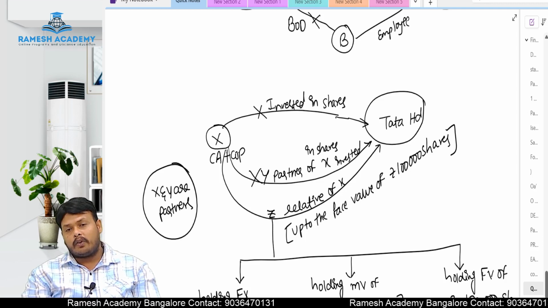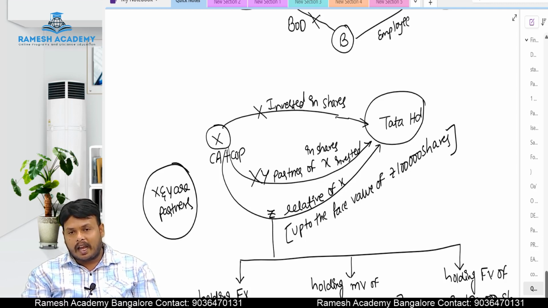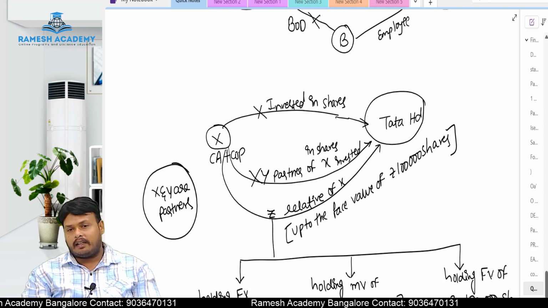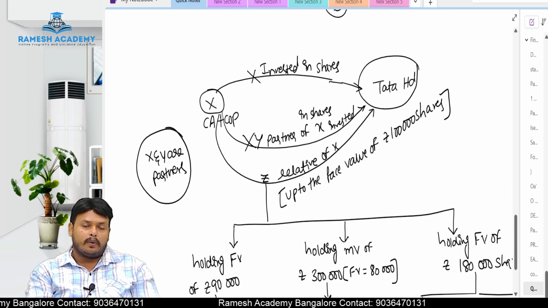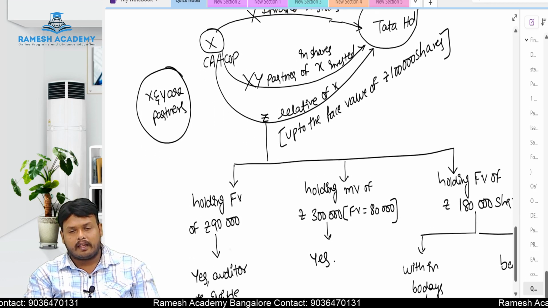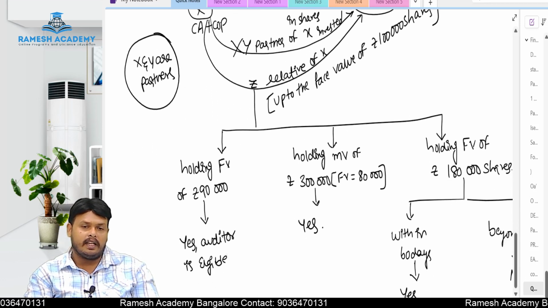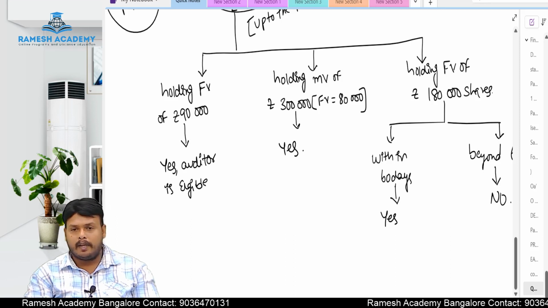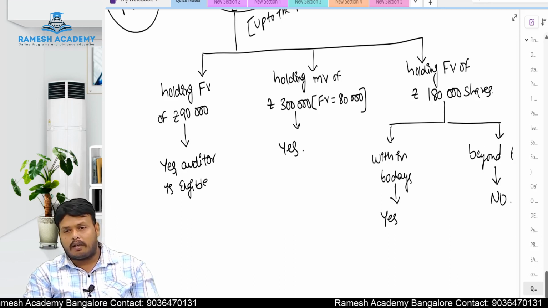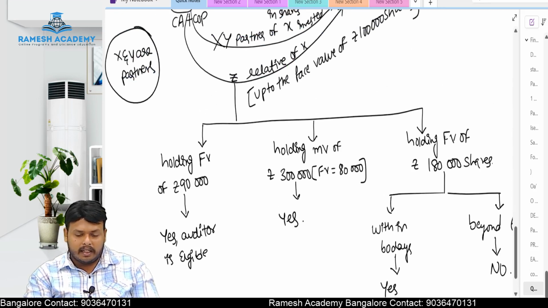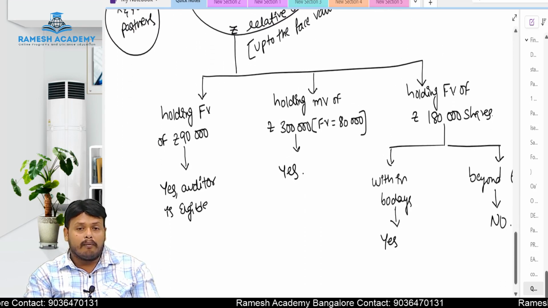In the case of a relative, if a relative is holding any shares in the auditing company, in this case Tata Limited, they can hold up to the face value of rupees 1 lakh. If they are holding more than rupees 1 lakh, then the auditor will be given an opportunity within 60 days: whatever the excess value above 1 lakh is, that relative has to sell it, and then he will be eligible to continue as auditor. If not, then the auditor has to resign and exit the audit. So these are the points which we have to keep in mind, Nana.